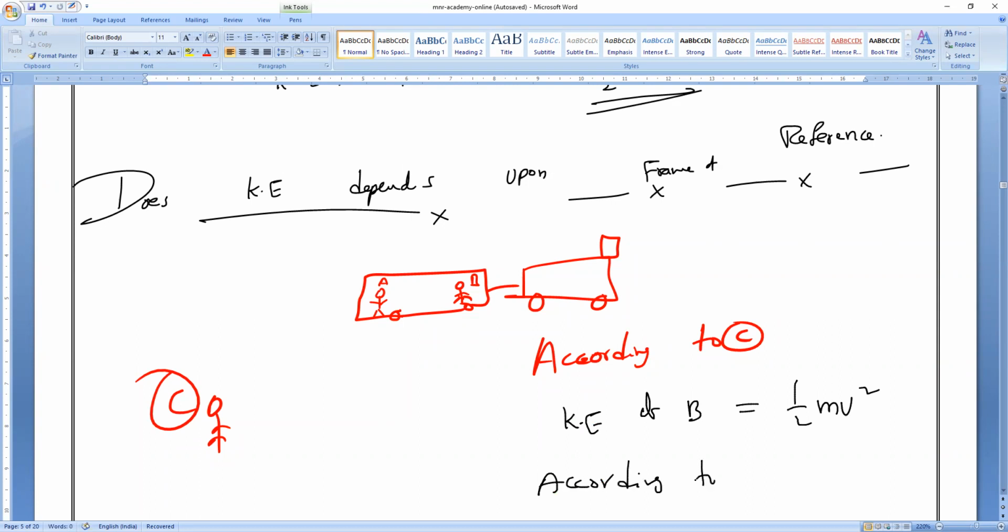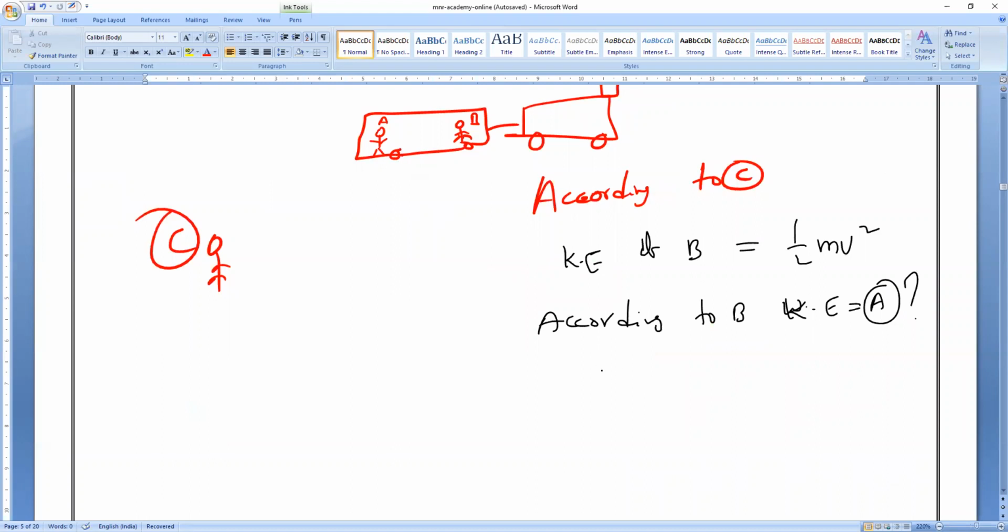Now according to B, what is the kinetic energy of A? Zero. So according to B, the kinetic energy of A is half into m into v square, where velocity is 0. So what is the answer? Zero. Why? Because A and B both are in the same reference, both are in the same train. So with respect to A, B is in state of rest, and with respect to B, A is also in state of rest.